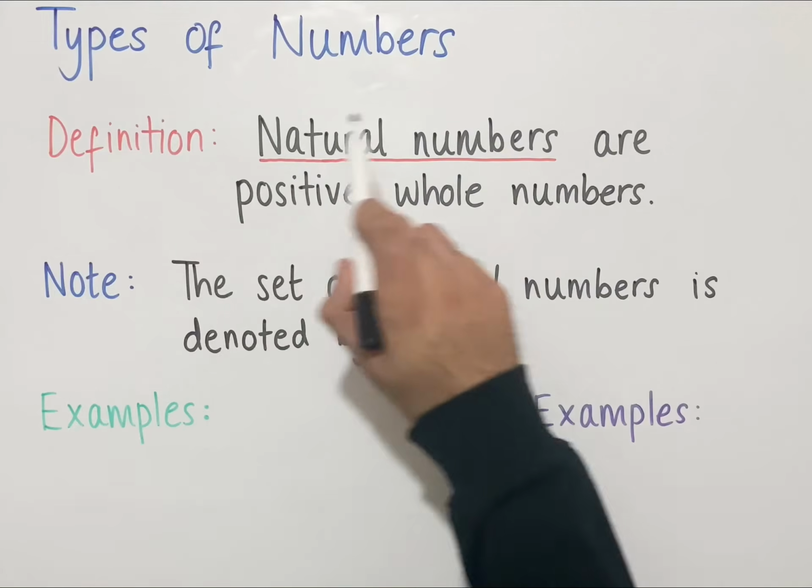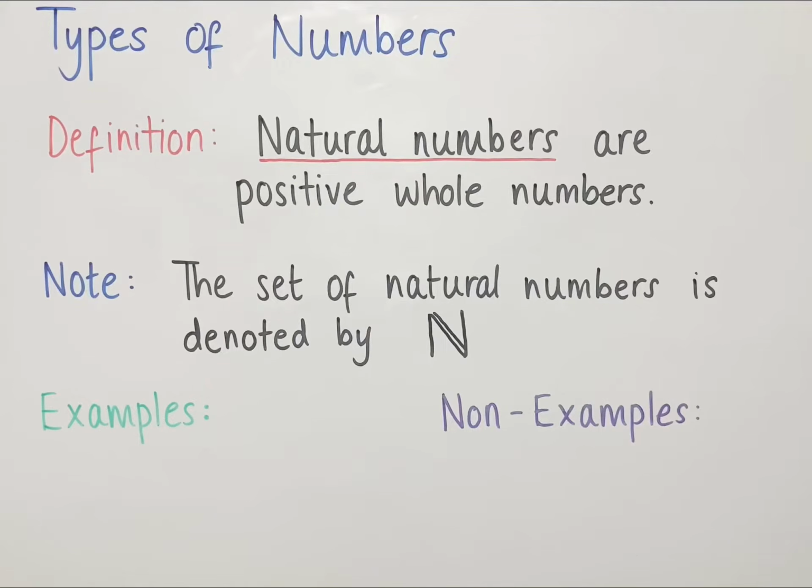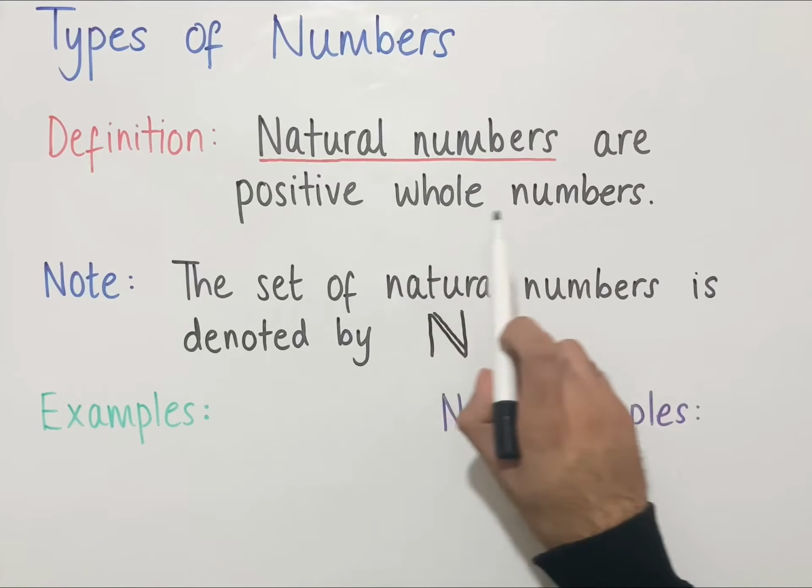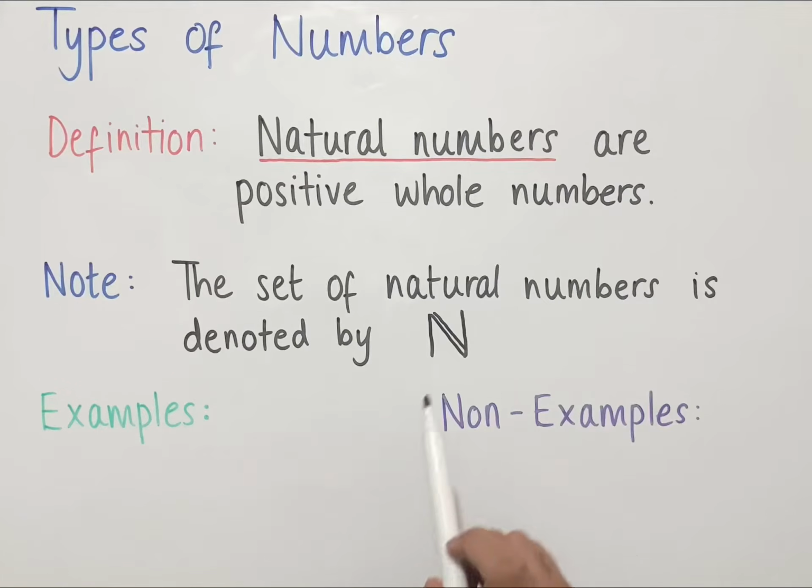Let's look at different types of numbers. So the first type of number we can have is a natural number. Natural numbers are positive whole numbers, and they are denoted by a capital N which has two lines going through the diagonal. Some examples of natural numbers are the following.